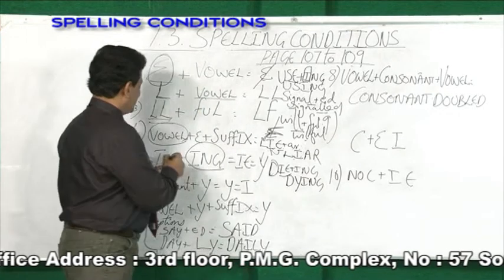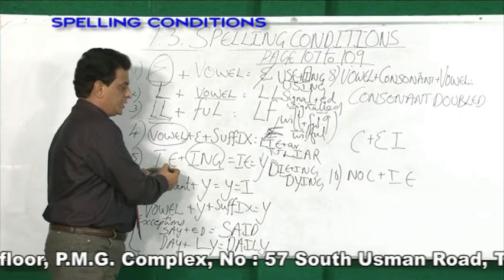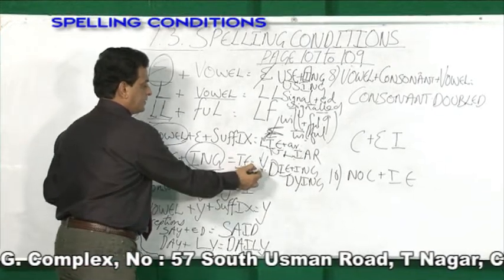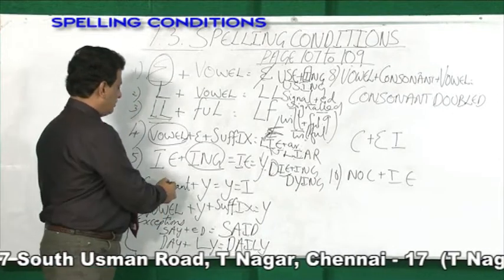Any word that ends with IE, if it is added with ing, this IE is converted into Y. So, dying. The next, sixth rule, consonant plus Y.